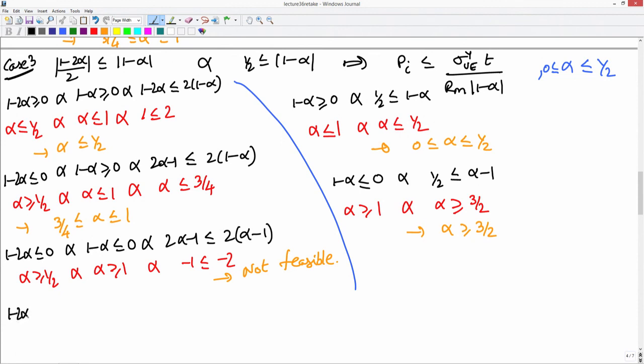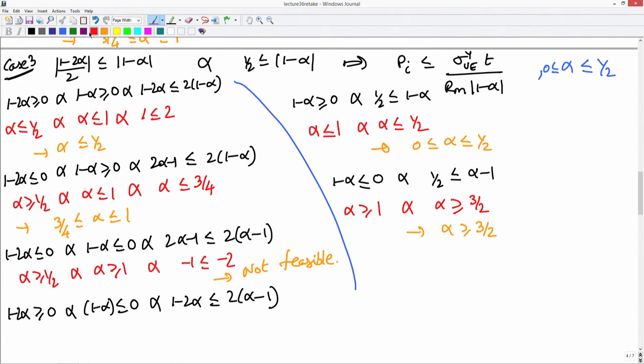Okay. And now the final condition is, 1 minus 2 alpha must be greater than or equal to 0. I did 2 less than zeros and 1 greater than 0. Here I have 2 greater than zeros and 1 less than 0 for 1 minus alpha. So, it will be 1 minus alpha must be less than or equal to 0 and 1 minus 2 alpha is greater than 0. So, 1 minus 2 alpha must be less than or equal to 2 times 1 minus alpha, which is less than 0. So, I will have it as alpha minus 1, the absolute value to be positive. Okay.